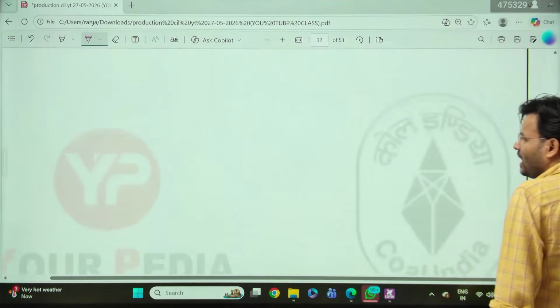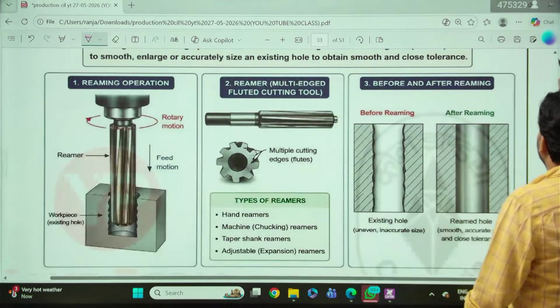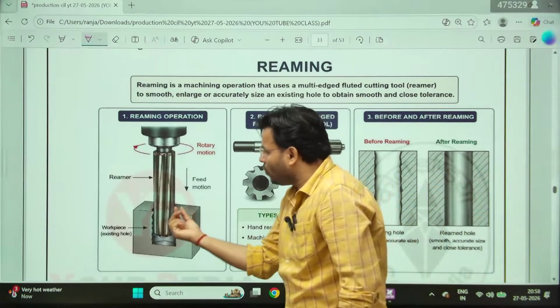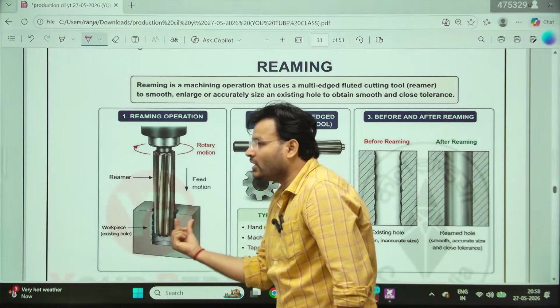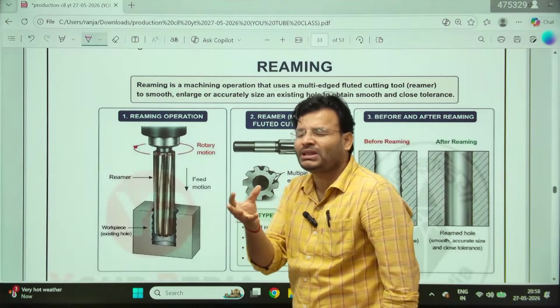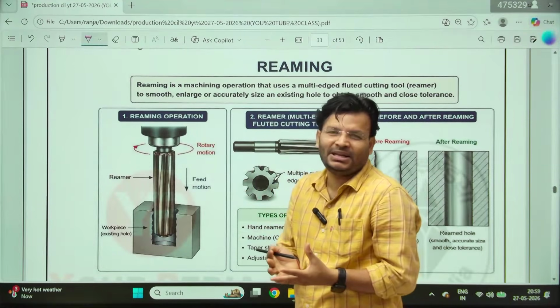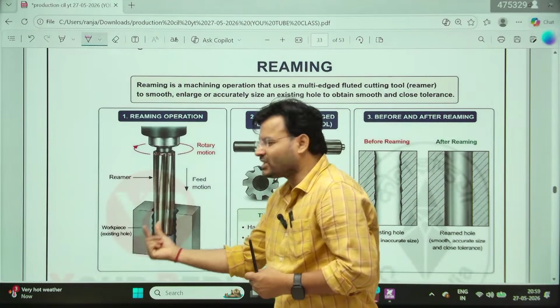How does the reaming look, sir? Here we can see this is your reamer. Now see, this is your hole and this is a tool. In the hole we need very high tolerance, meaning we have to make the hole very precise. This will rotate and remove the extra material.